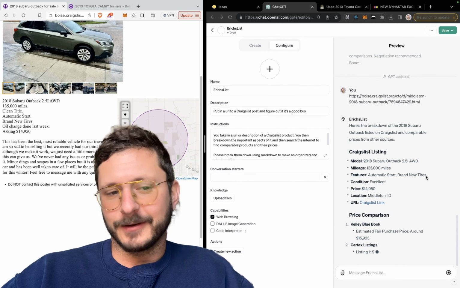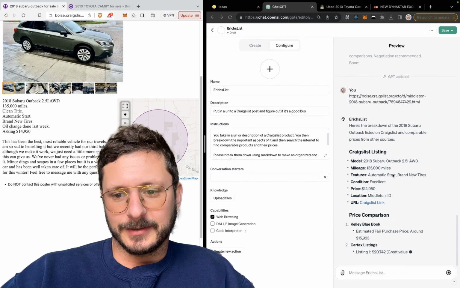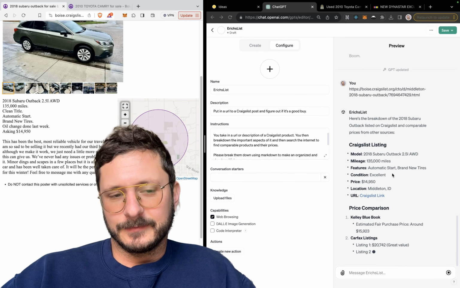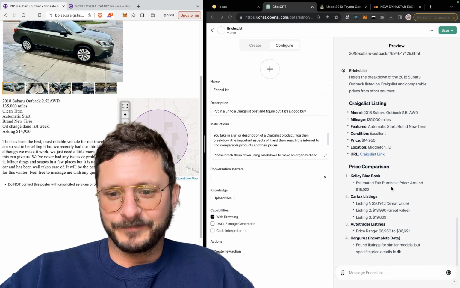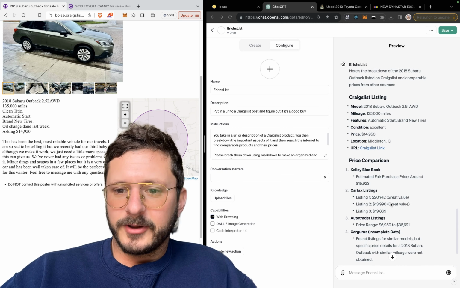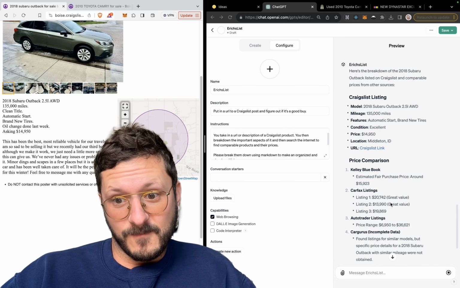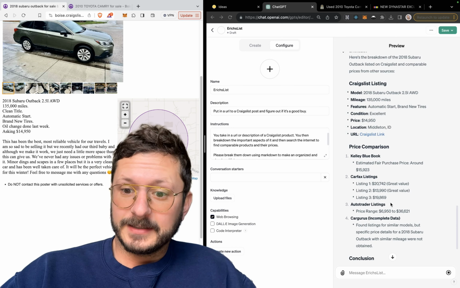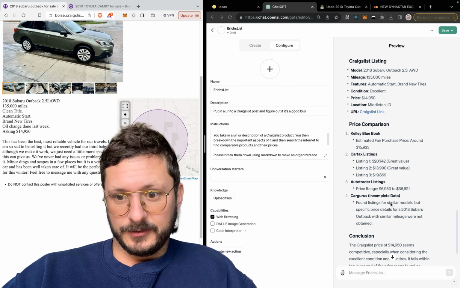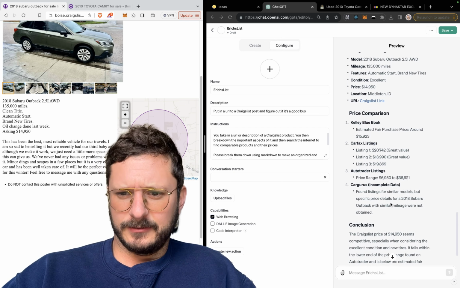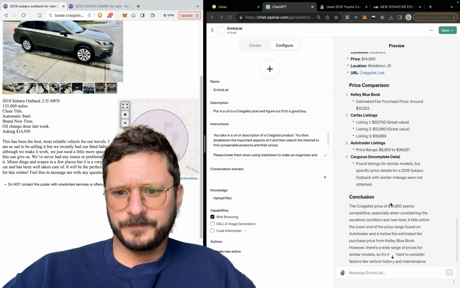One day when AI can figure out that people can just lie about this, that'll be fun. They'll be like, we see brand new tires and everything. Is that true? All right, Kelly Blue Book estimates it at 15.9. Carfax has it as a great value at 13.9, but also a great value at 20. Oh, those are just listings.